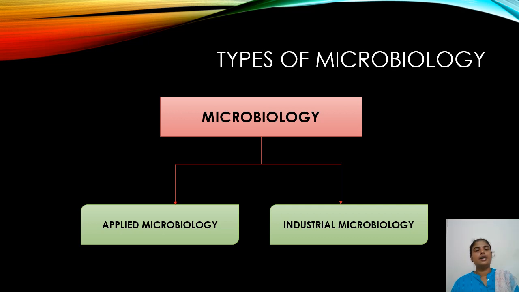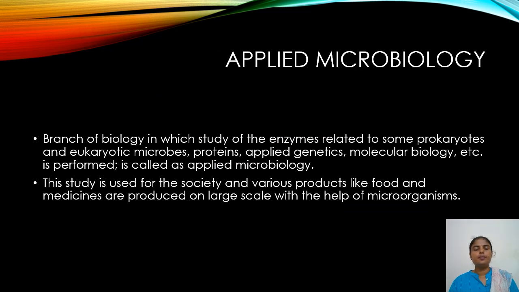Microbiology can be classified broadly into two types, industrial and applied microbiology. First, let us see what is applied microbiology. Applied microbiology mainly studies the enzymes related to prokaryotic and eukaryotic microbes. We know that prokaryotes do not have a distinct nucleus, whereas eukaryotes have a distinct nucleus, and also with proteins,